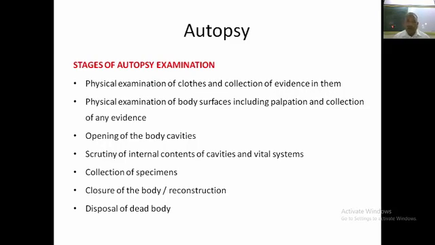Physical examination of body surface including palpation, collection of any evidence, opening of body cavities, internal contents of cavities, collection of specimens, closure of body after giving and reconstruct and making it into presentable form, so that the family members and friends must not be disturbed much. They are already emotional because of the death of their near and dear ones, but the doctor must be careful. Aim is not to flare up. Disposal of the dead body.